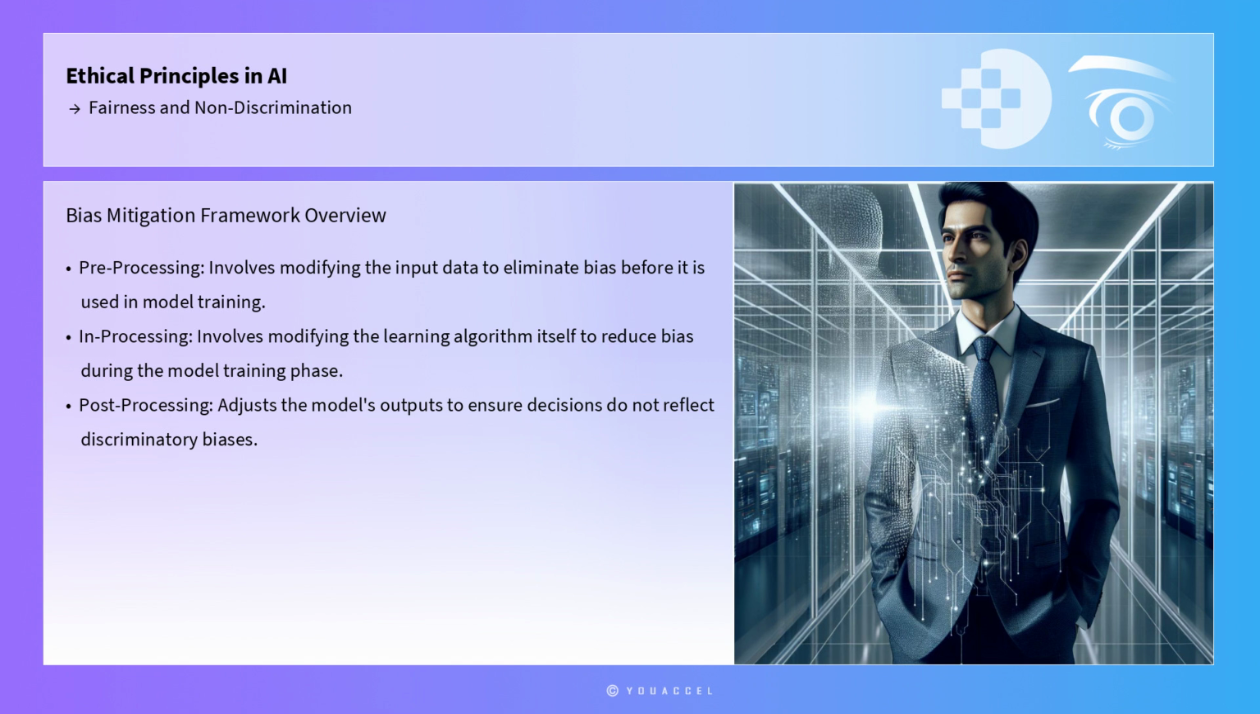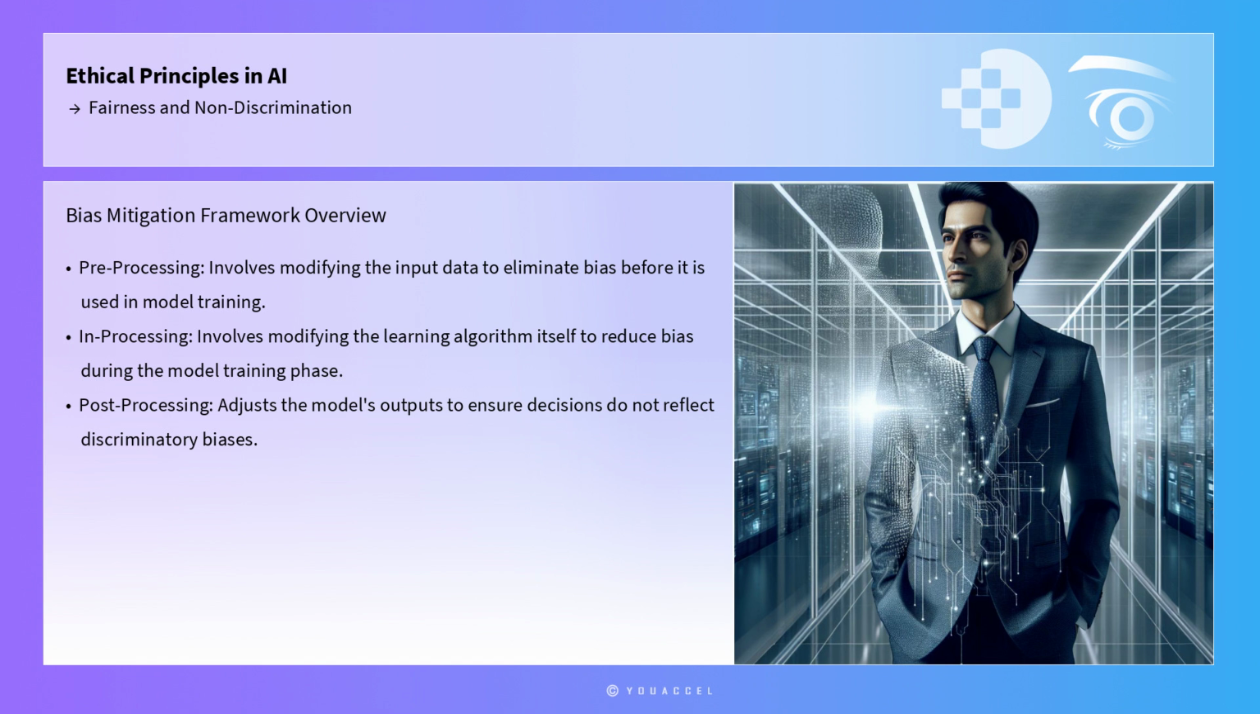Another actionable framework is the bias mitigation through pre-processing, in-processing, and post-processing strategy. Pre-processing involves modifying the input data to eliminate bias before it is used in model training. Techniques such as reweighting and resampling are employed to ensure that the training data is representative of a fair distribution.